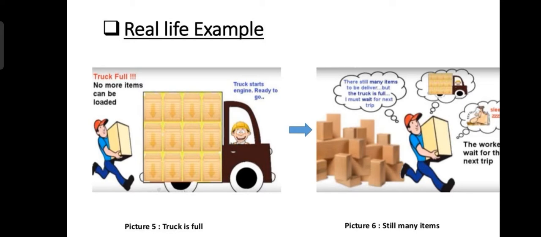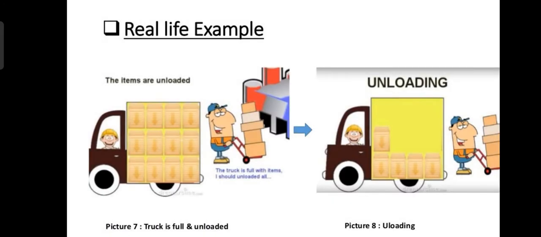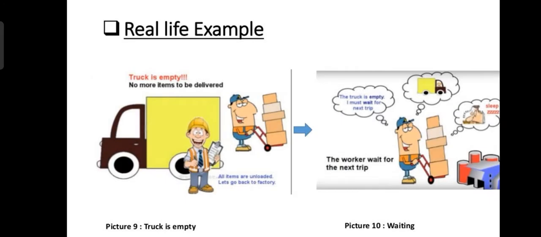So truck starts the engine and it is ready to go. Picture 6, there are still many items to be delivered but the truck is full and it must wait for the next trip. Picture 7, the truck is full and unloaded. Picture 8, unloading is done. Picture 9, the truck is empty and no more items to be delivered, and it will go again to factory. And picture 10, waiting, the worker will wait for next trip.